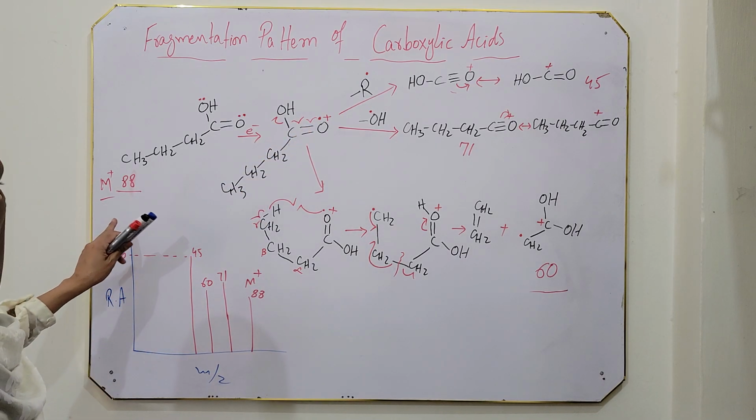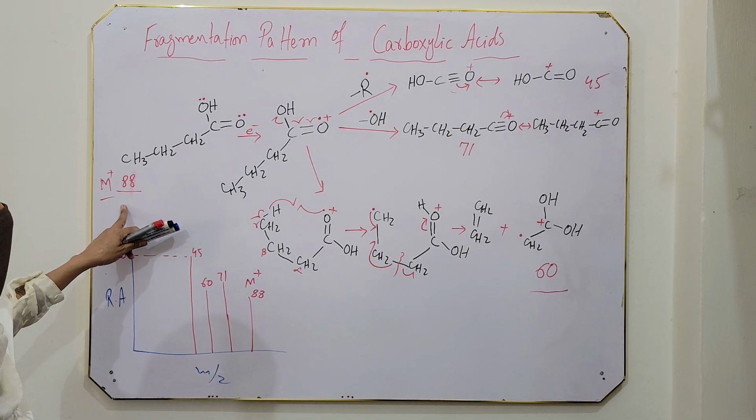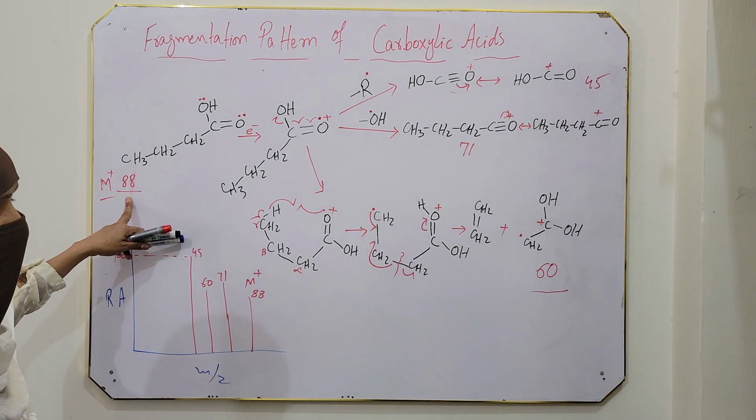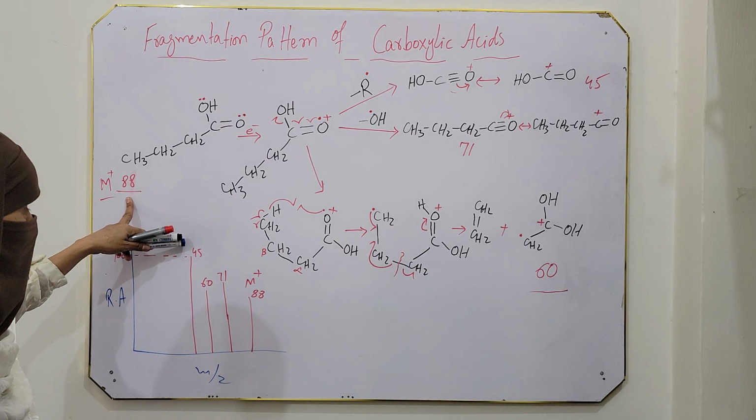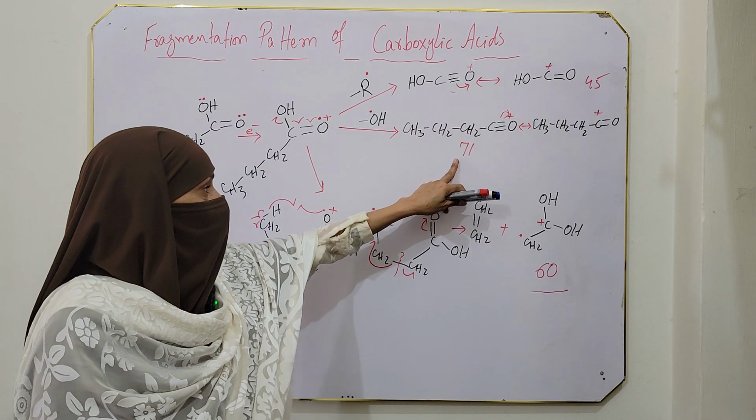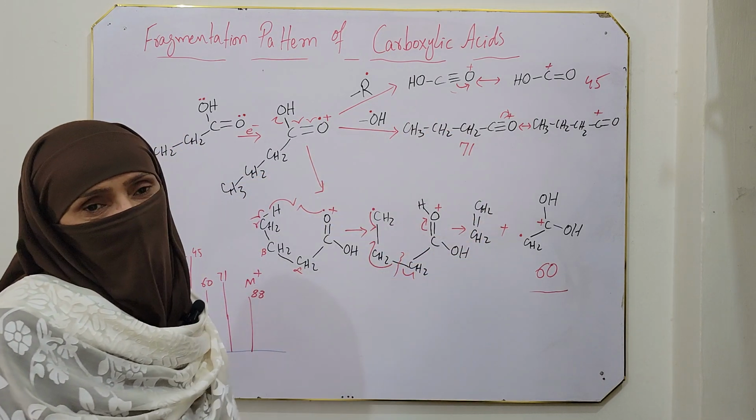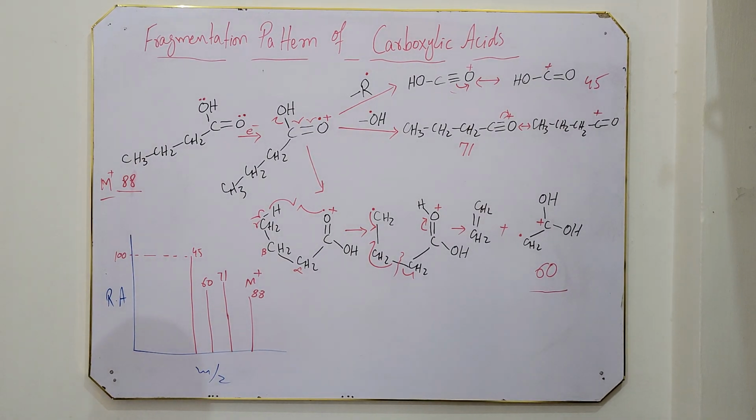And again, carboxylic acids are also following the nitrogen rule. The molecular ion has mass 88, it has no odd number of nitrogen, and fragments have mass at odd position except McLafferty. So this was about carboxylic acids.